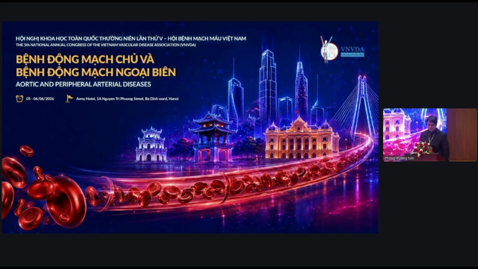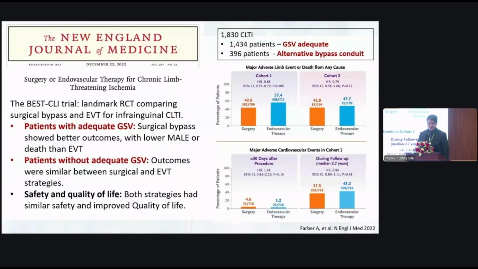Firstly, as you know, the BASIL-1 trial is a landmark RCT comparing surgical bypass and EVT for infrainguinal CLTI. If the patient has an adequate GSV, surgical bypass showed a better outcome. Without an adequate GSV, the outcome was similar between the surgical and EVT strategies. Both strategies had similar safety and improved quality of life.